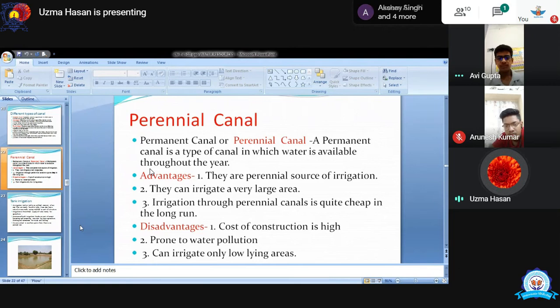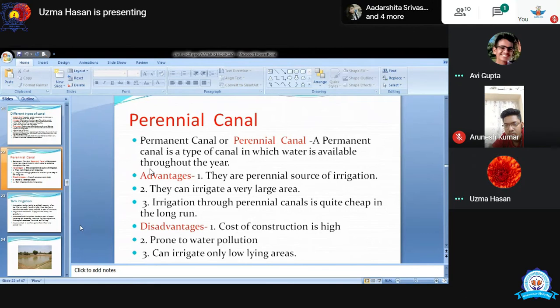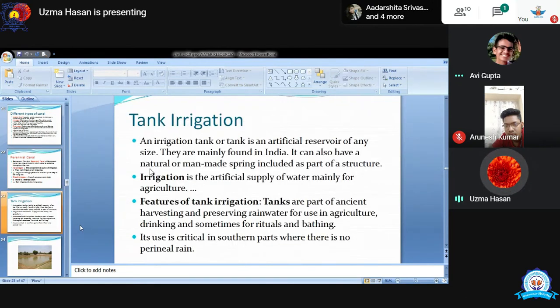Can irrigate only low-lying areas. Perennial canals can irrigate only low-lying areas because the quantity of water is less in perennial canal. Because perennial canal always give water at that time also when river is not too much filled with water. Okay, so perennial canal is clear?